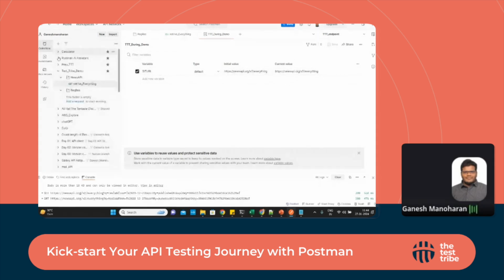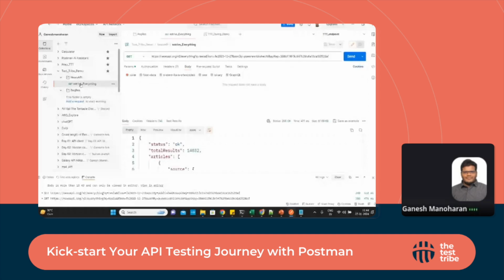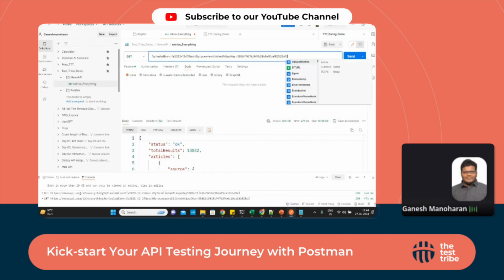Now as we come back here, we need to select this environment first. That is a very important thing. From the drop down, we need to select this environment. Then this collection is pointing to this respective environment, and here we need to put a flower bracket. It will give the environment details. So it's a smart idea, I think. I mistakenly put it here.